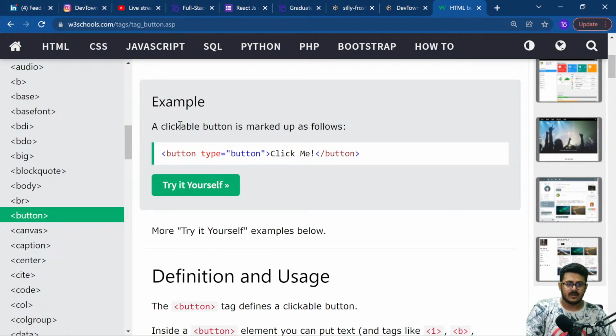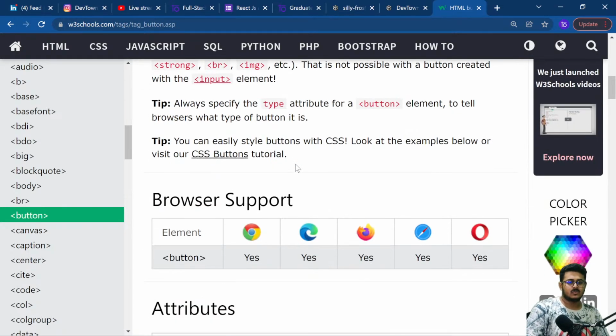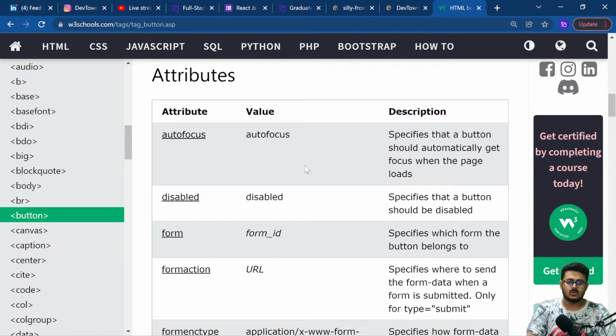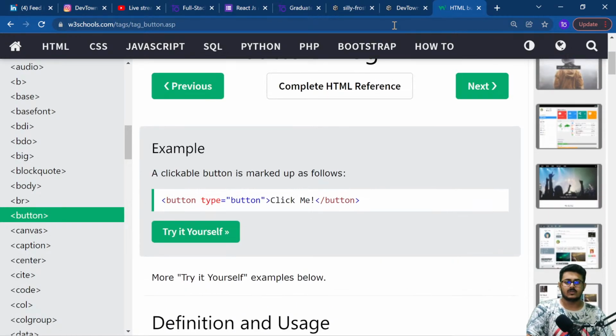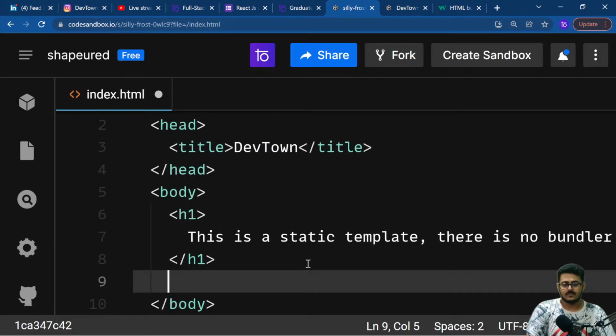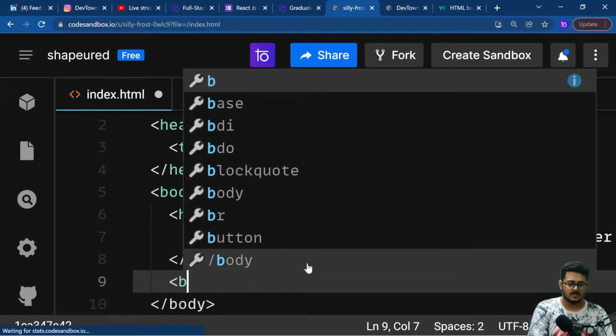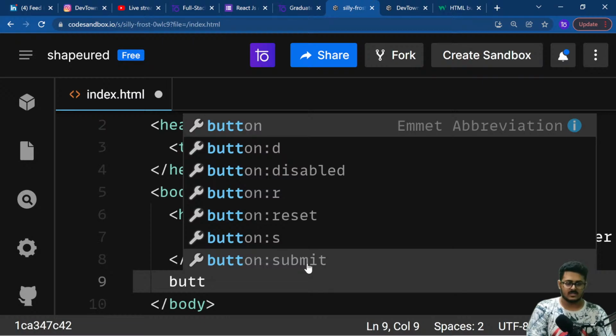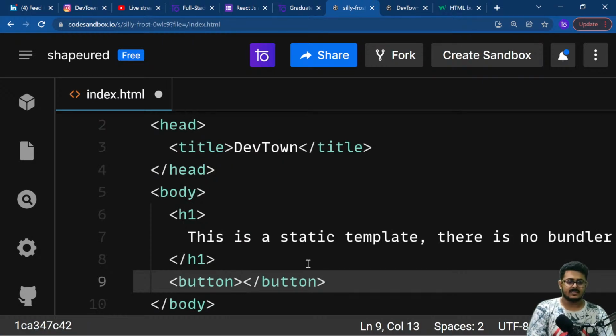For example, you are having a clickable button right over here. So button type, click me, and so on and so forth. So let's do one thing, let's try to create a button right over here. Once you have understood the topic, there's one h1 tag. Once the h1 tag is finished, you want a button. So for that, you will have button and button. Directly type in button as well, it has auto completion, and then inside the button, you can write click me.